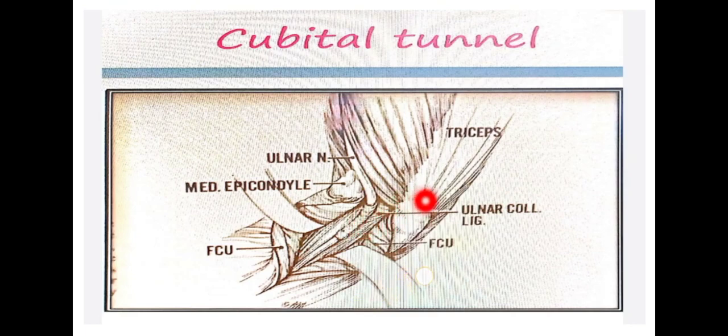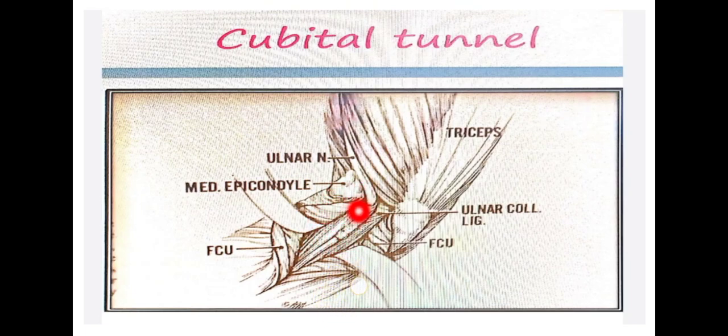See this: after piercing the medial intermuscular septum, the ulnar nerve comes behind the medial epicondyle. This groove is converted into a tunnel. By what? If we ask that, it is by a fibrous sheath that extends from the medial epicondyle to the olecranon process present in the back.